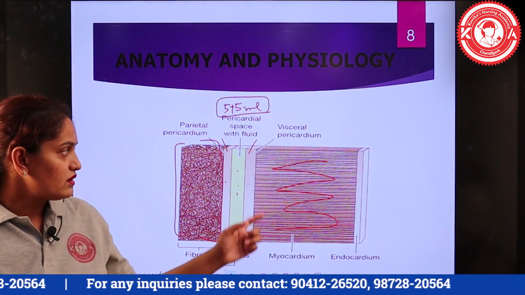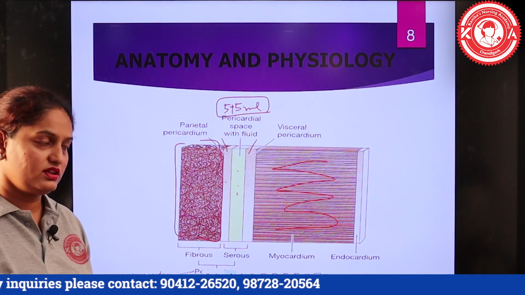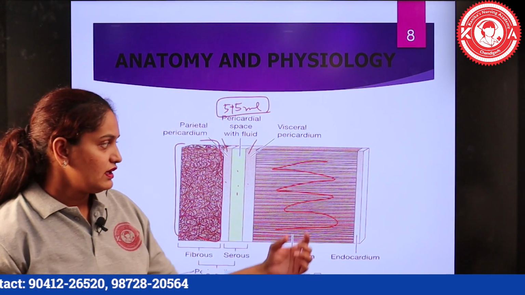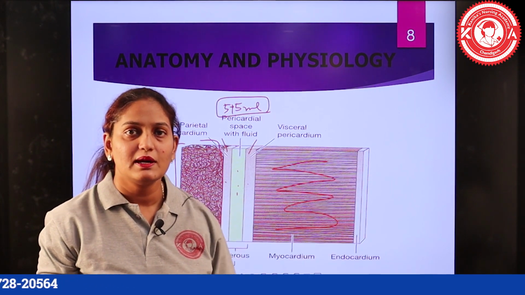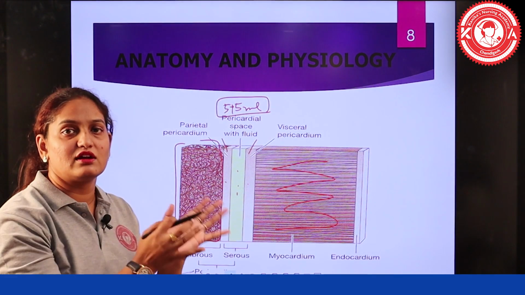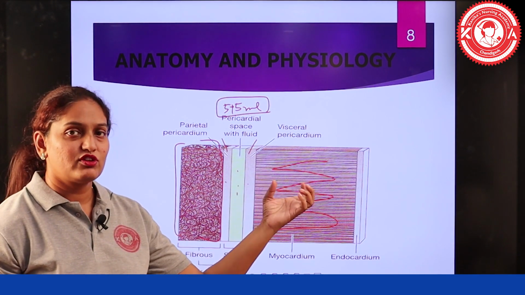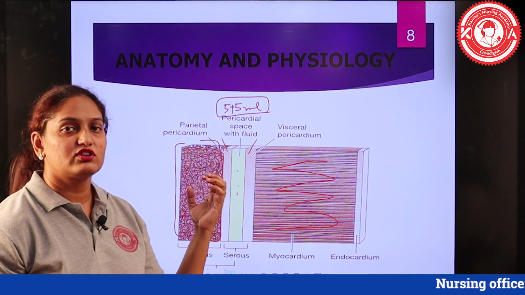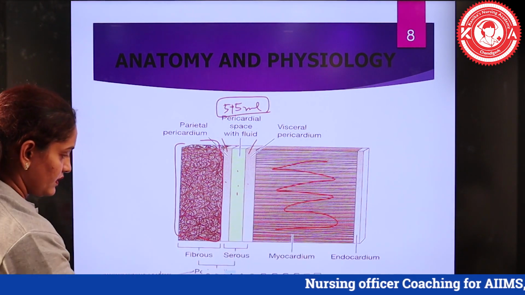Cardiac muscle makes up this myocardium, and this myocardial layer is responsible for the contraction and relaxation of the heart. Then comes the innermost layer, the endocardium, which lines the inner structures of the heart, including the valvular structures and the inside of the blood vessels as well. So this is about the layers of the heart. Whenever we discuss disorders, the disorders related to the layers of the heart will be the inflammatory conditions of the heart, which include pericarditis, myocarditis and endocarditis.